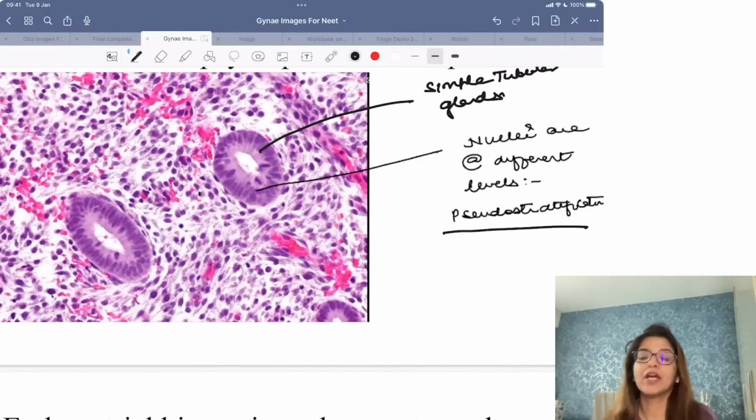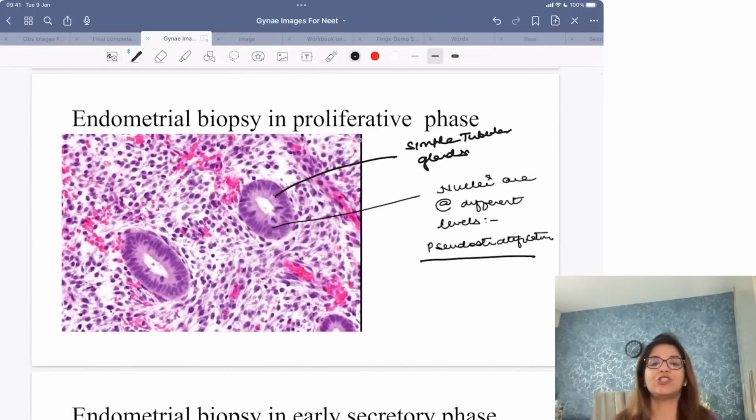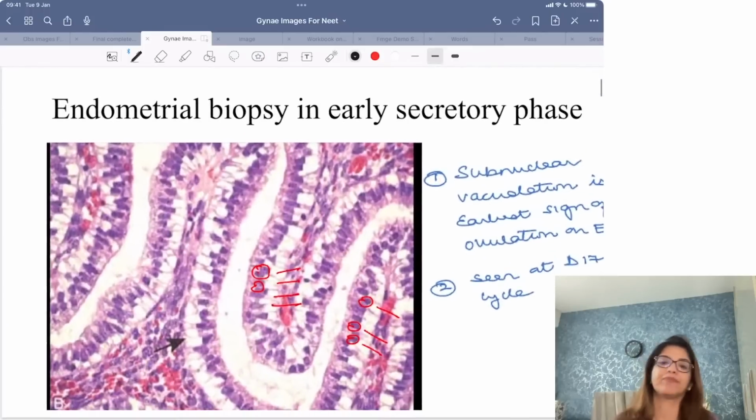So remember, proliferative phase में कैसे मिलते हैं glands? Glands are simple and tubular and the nuclei will be at different levels. That is what is pseudostratification.